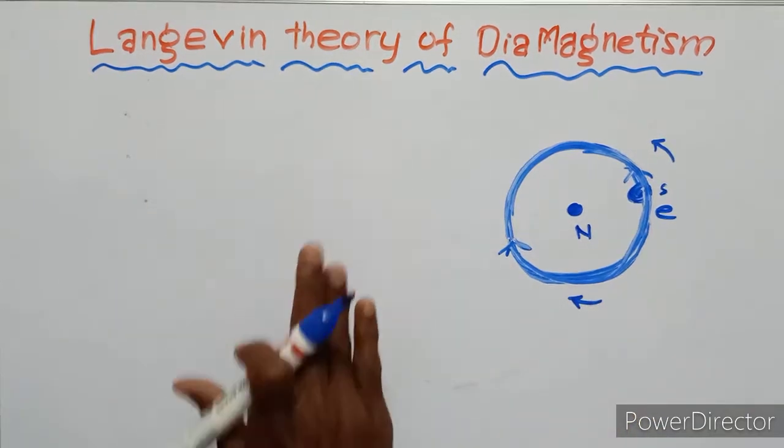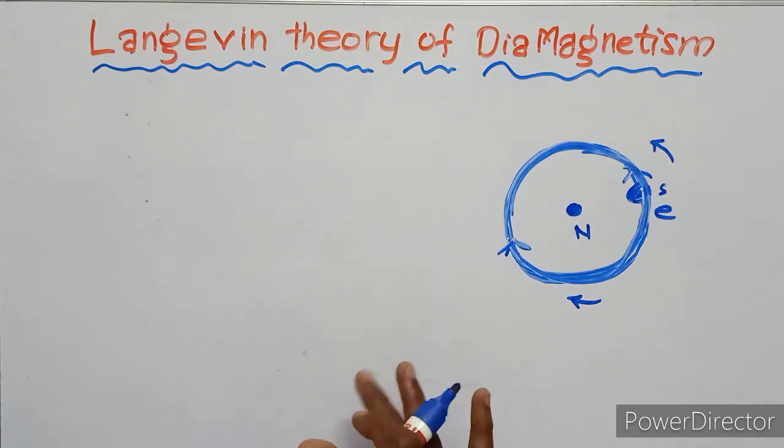That is the Langevin theory of diamagnetism.